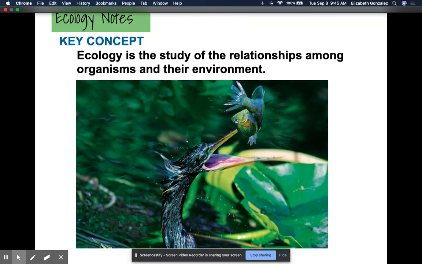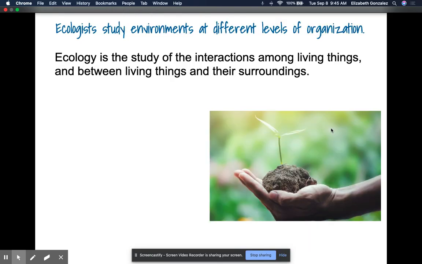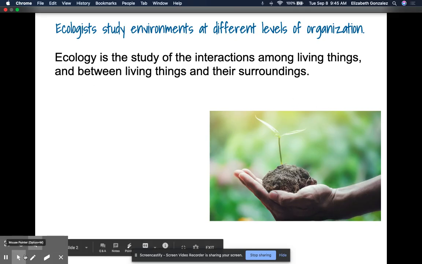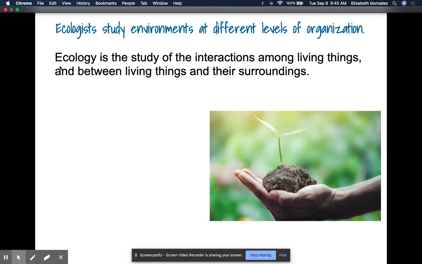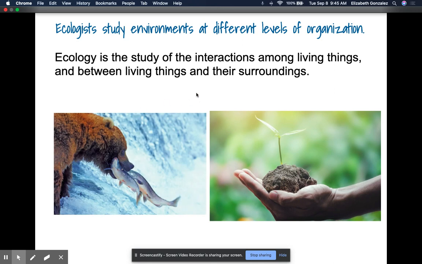Okay. So let's go ahead, and as we notice in this photo, we see some sort of bird. Looks like it's eating a fish. It's the interaction. Okay, ecologists study environments at different levels of organization. So we know that ecology is the study of the interactions among living things and between living things and their surroundings. Please know that you guys need to know the vocabulary terms for ecology. So you need to know the definition. And ecology is the study of interactions among living things and their surroundings, as we see here.